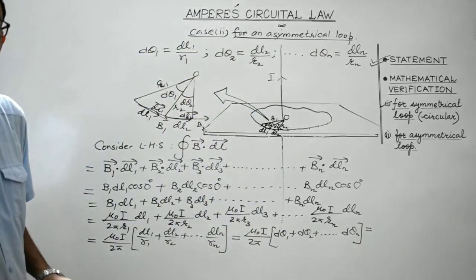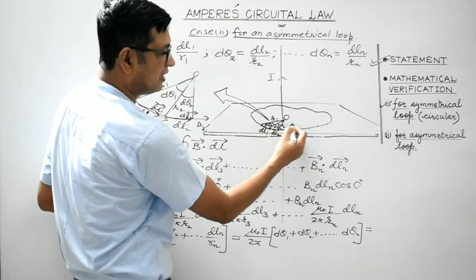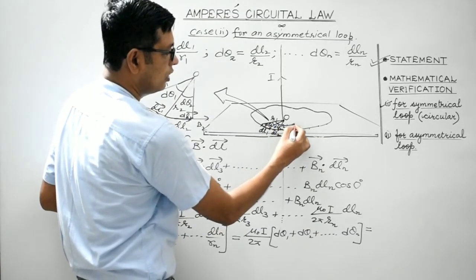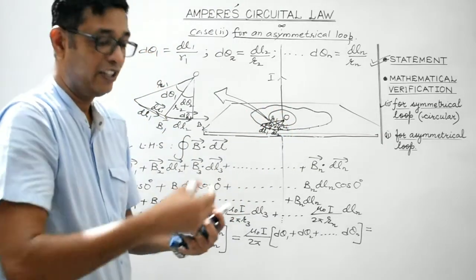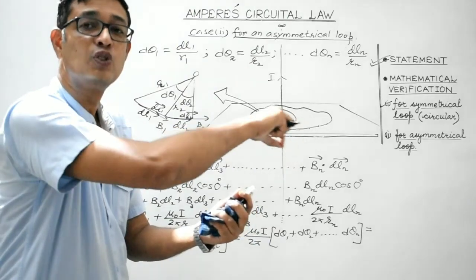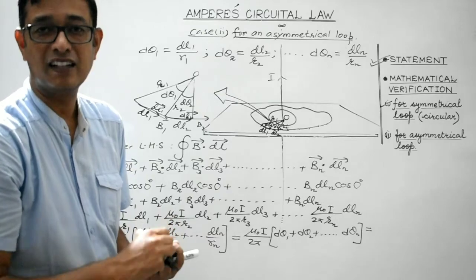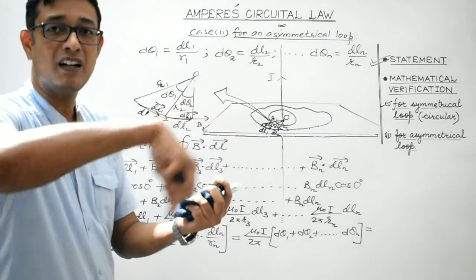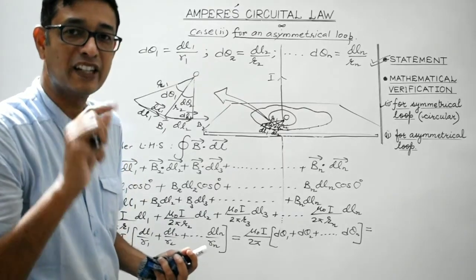Right, students? Now look, d theta 1 plus d theta 2 plus d theta 3 plus d theta 4, if we add these elementary angles, it will give us the net angle of 2 pi radians, isn't it? The total angle subtended at the center by a circle or by a closed loop is always 2 pi radian.